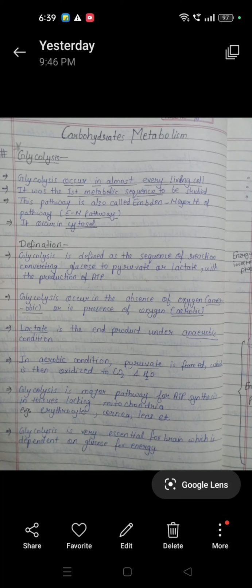In carbohydrate metabolism, first of all, we will study the first reaction, known as glycolysis. So, what is glycolysis? Here, glyco indicates glucose and lysis indicates breakdown. So, glycolysis is the breakdown process of a polymer of carbohydrates into simpler units.